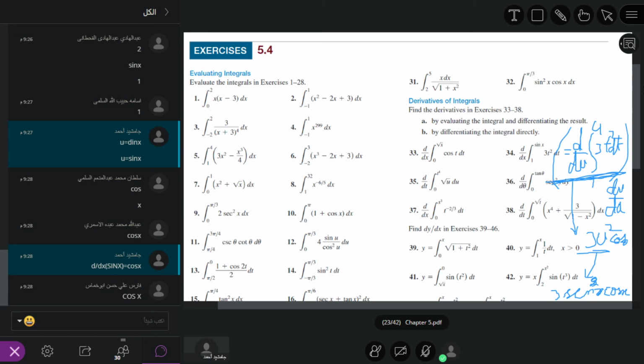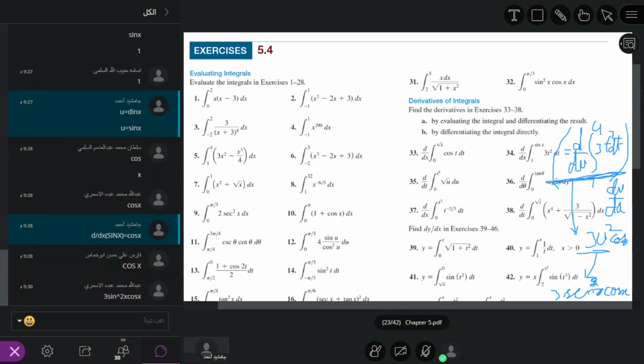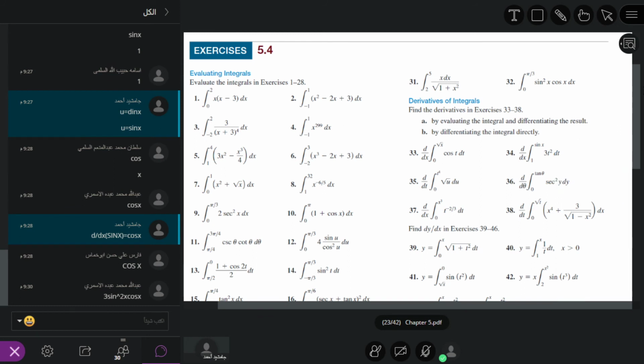This is the answer of the question. 3 sin square x, cosine x.